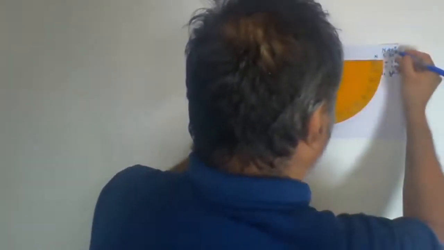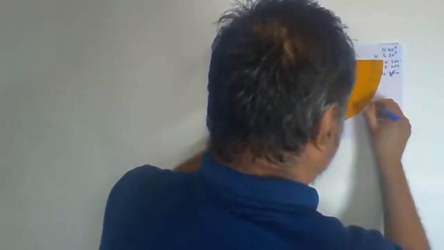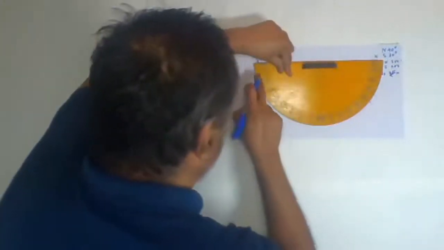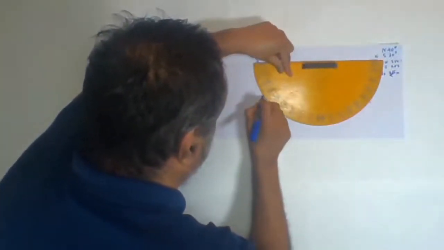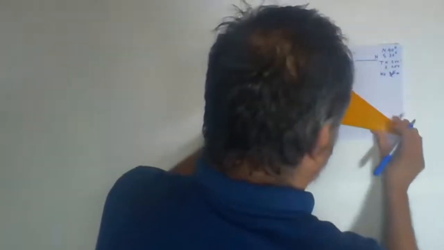North will be 40 degrees: 0, 10, 20, 30, it is 40 here. And south 30 degrees: 10, 20, and this will be 30. One at a time, take these two angles, draw and join these 2 points to the center point.